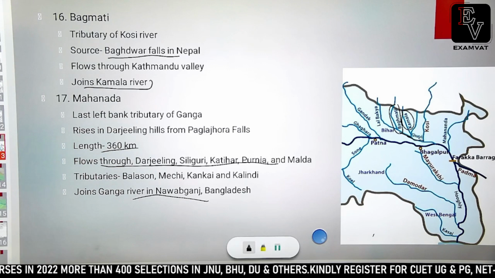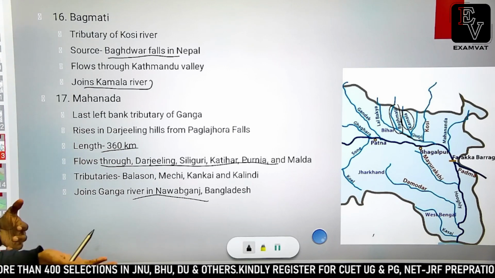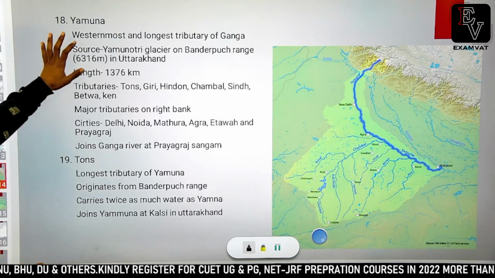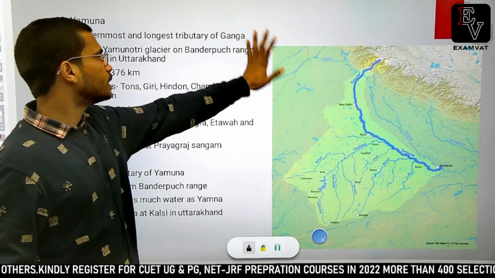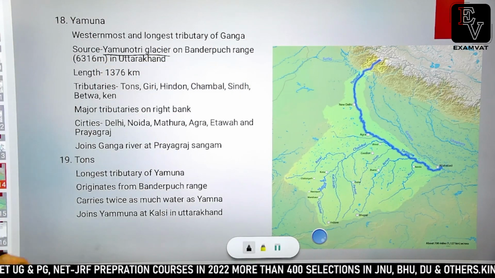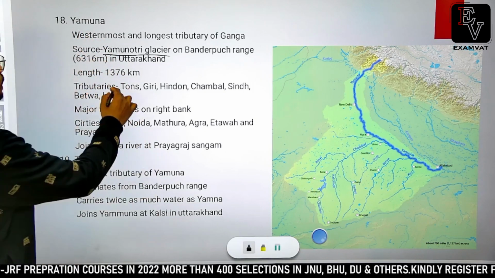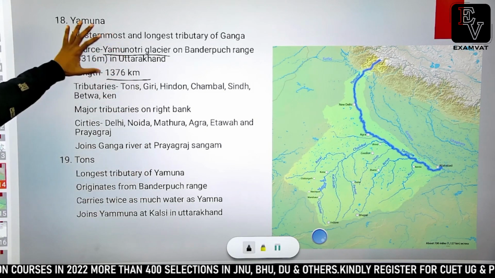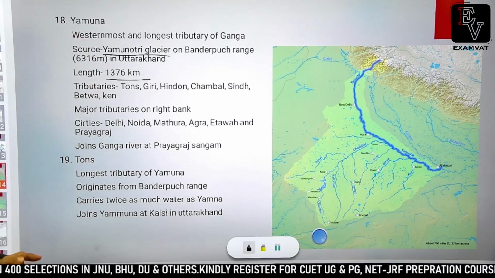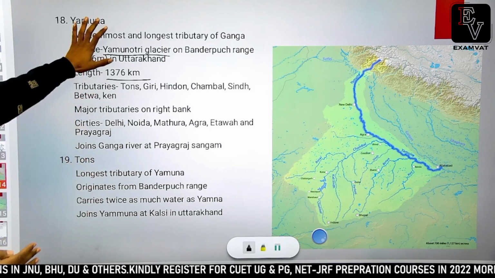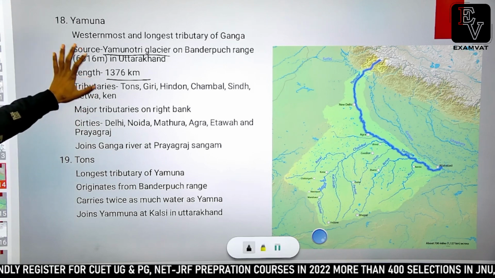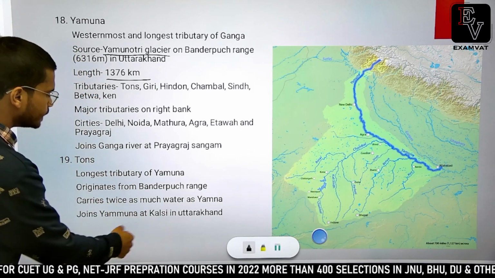And now let's look at the two important right bank tributaries of the Ganga river. So the first one would be Yamuna. Yamuna is the westernmost and the longest tributary of Ganga river and it originates from Yamunotri glacier on Bandar-Booch range. Its total length is 1376 kilometers and you know what, most of the water of the Yamuna river is derived from Tons river, which also originates very close to the source of Yamuna river on Bandar-Booch range itself and it joins Ganga river near Kalsi.